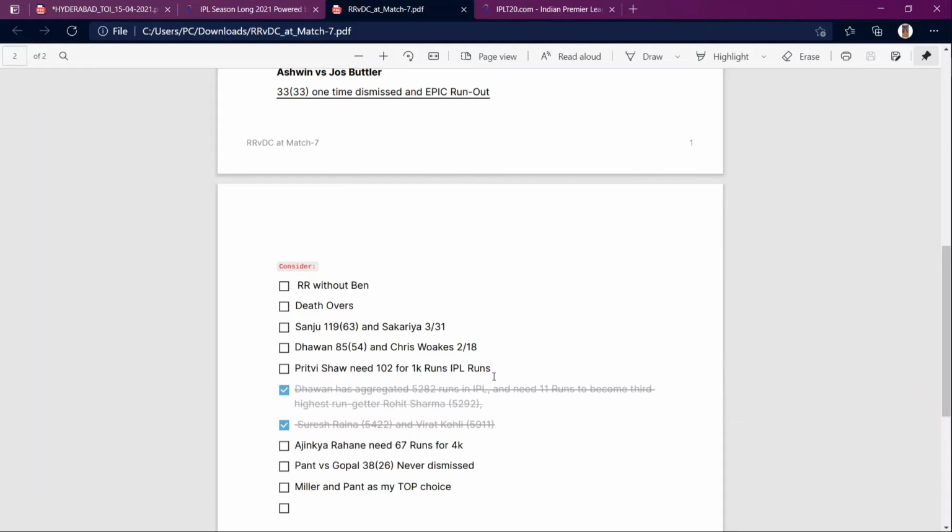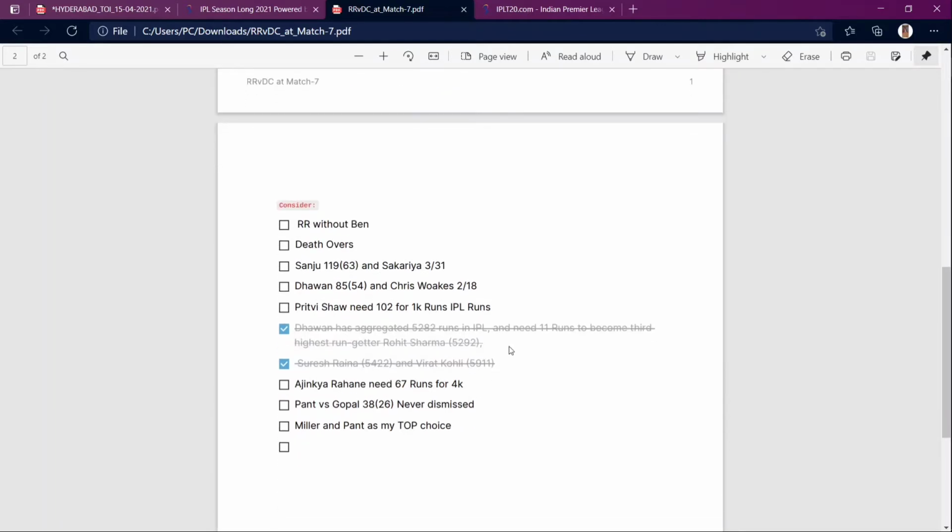And talking about Prithvi Shaw, he needs 1 or 2 runs to have 10,000 IPL runs. So you can also bet on him. And he had a great domestic season as well. Talking about Dhawan, he needs 11 runs to cross Rohit Sharma and become the third Indian batsman in IPL run getters.